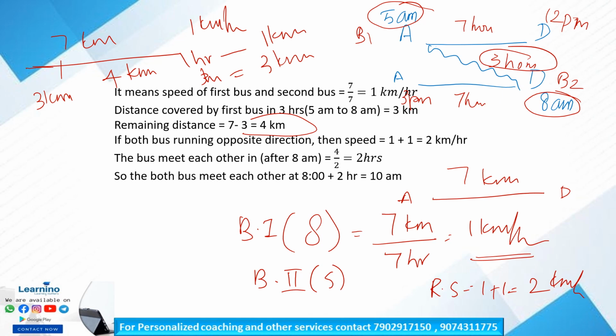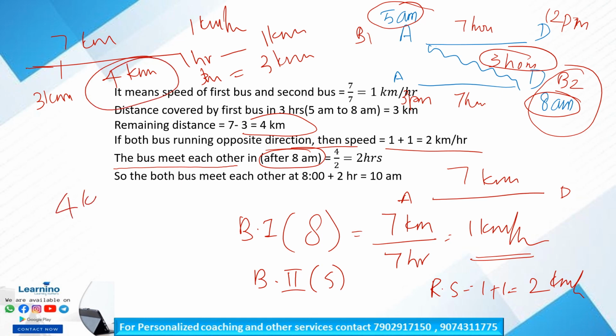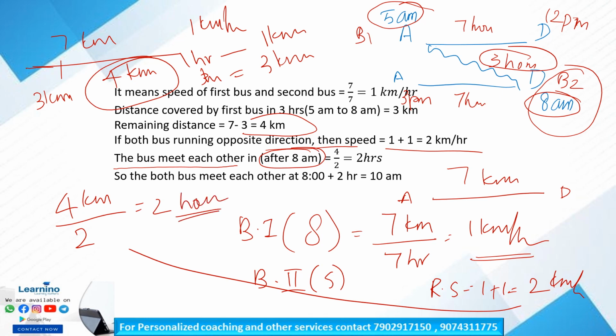If both buses are running in opposite directions, the relative speed is 2 kilometers per hour. We have calculated that. So the buses meet each other after 8 a.m. only, because bus 2 starts only at 8 a.m. The buses meet each other after the remaining 4 kilometers divided by the relative speed of 2 kilometers per hour, which is equal to 2 hours. So it is only after 8 a.m. So 8 a.m. plus 2 hours is equal to 10 a.m. Okay, so our answer is 10 a.m. Clear?